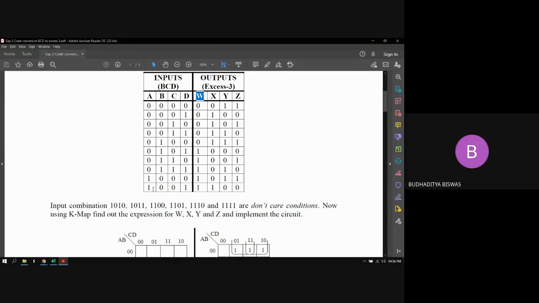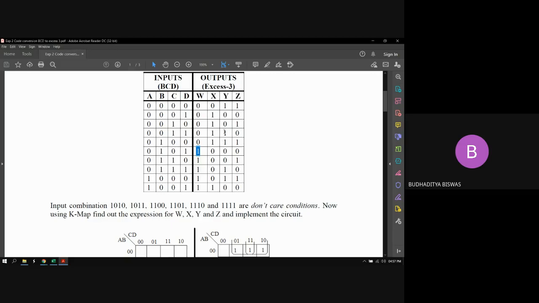I know the answer for W. So check the rows of the column of W, and here in this particular combination W equals 1. Combination means always the input combination. So W is valid for input 5. This is equal to 5, min term 5. Then min term 6 also, min term 7 also, 8 also, 9 also. So W is the summation of min terms 5, 6, 7, 8, 9. And as mentioned, from 10 to 15 are the don't care conditions, and this don't care condition is valid for all W, X, Y, Z.